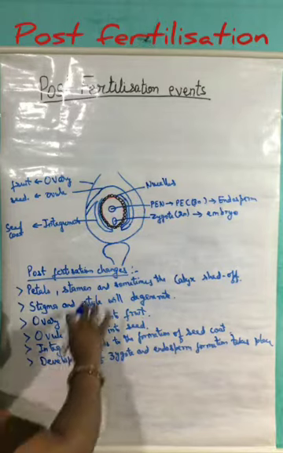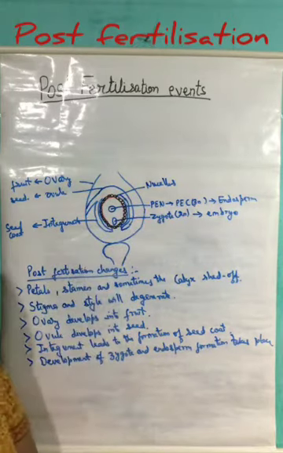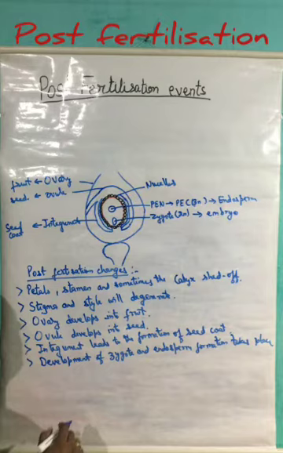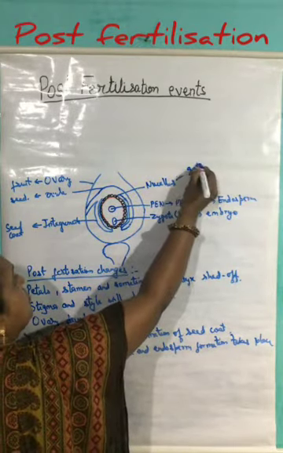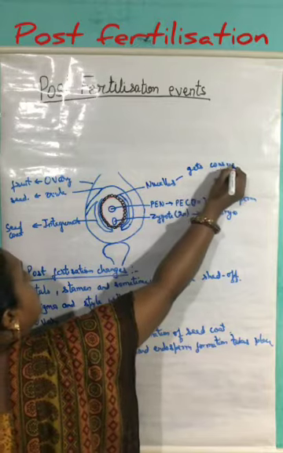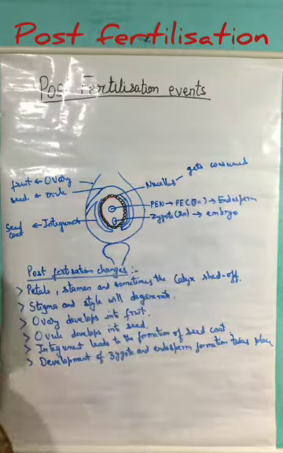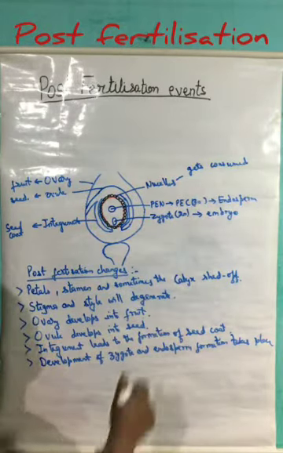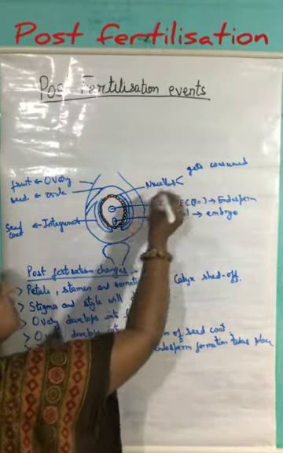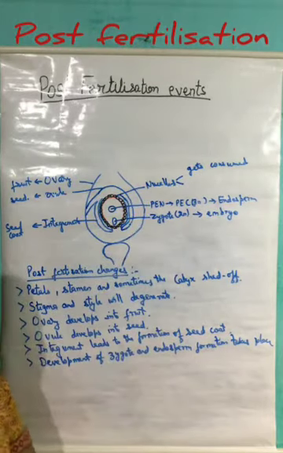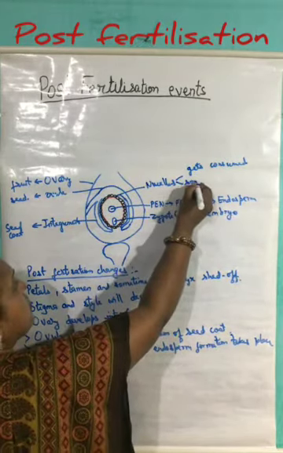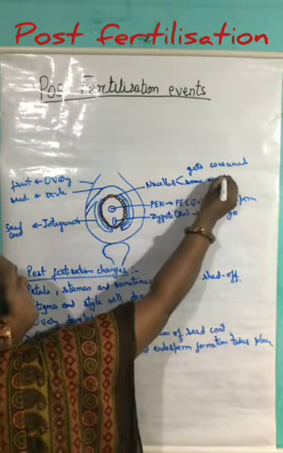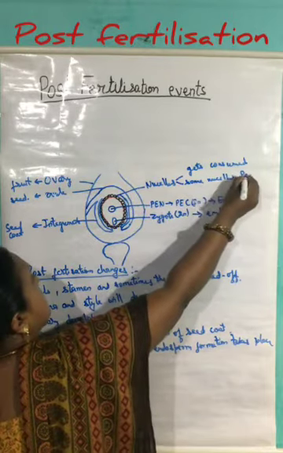Now what happened? During the development of the seed, most of the time the nucellus gets consumed or used up, whereas in some cases, even after the formation of the seed, some nucellus persists.